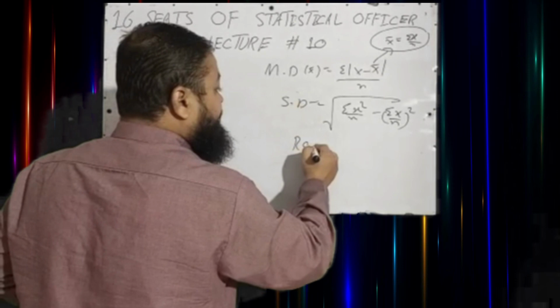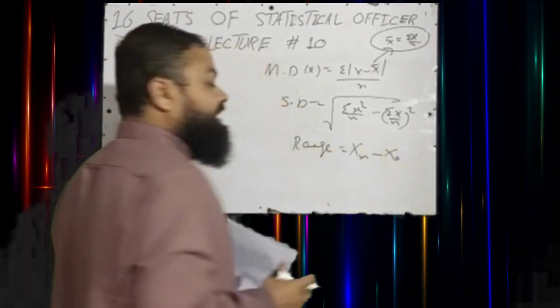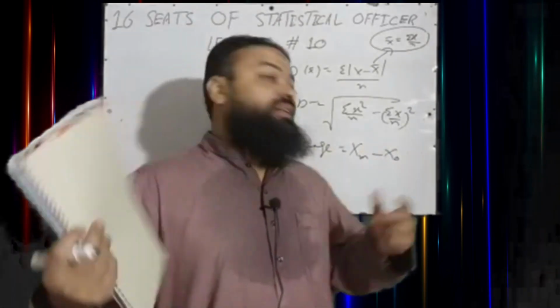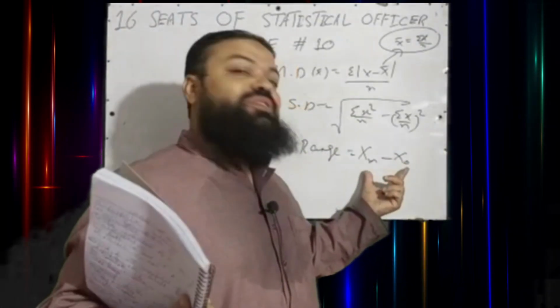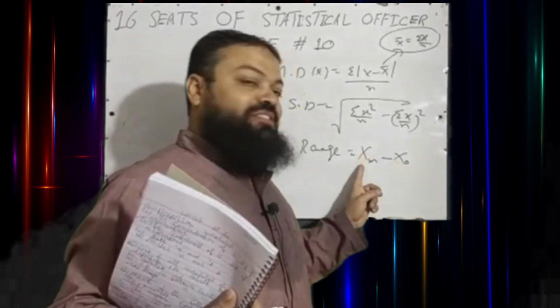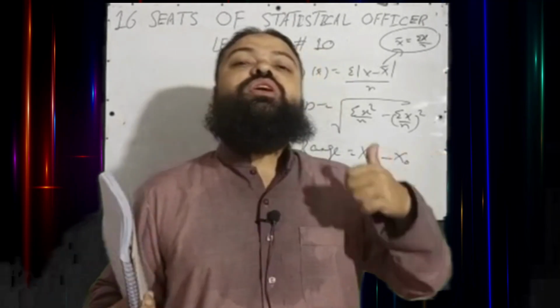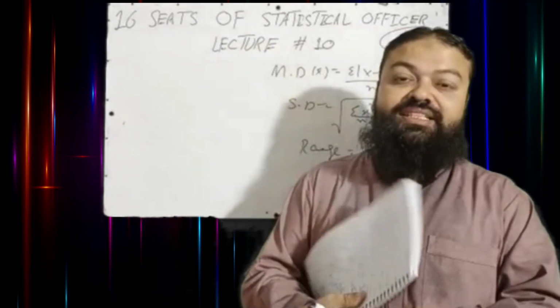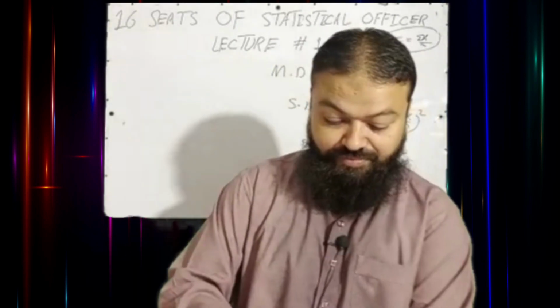But when you calculate range, that is maximum minus minimum. It is a drawback of range also. It takes only two extreme values, maximum value minus minimum value. It is not based on all the observations of the data. It means range is the correct option in the exam.